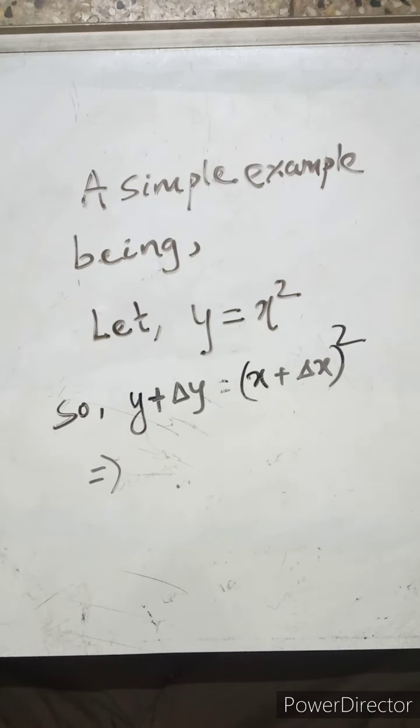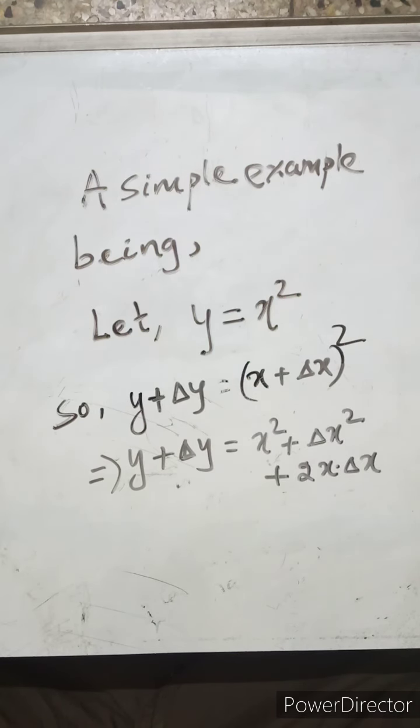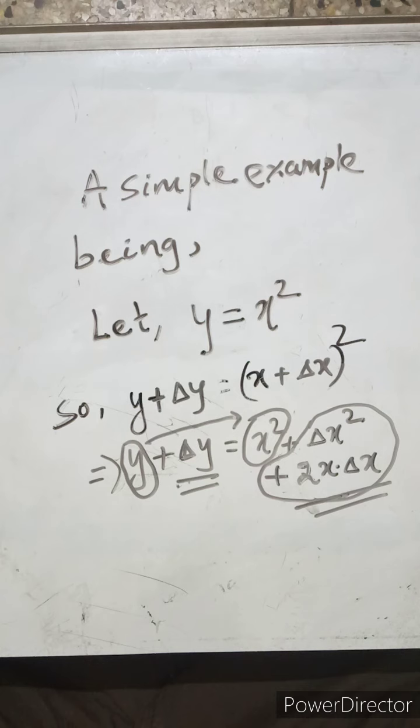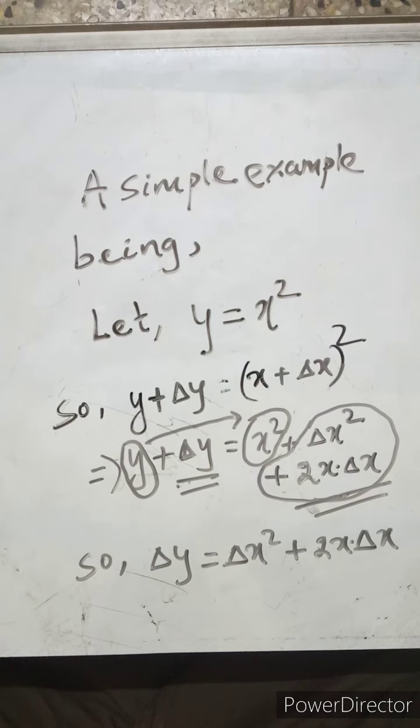So y is equal to x square, y plus delta y is equal to x plus delta x whole square. So just taking it as a plus b whole square form. So x square plus delta x square plus 2x delta x, isn't it? Delta x can be taken as b, so a square plus b square plus 2ab. So we know that y is equal to x square. So what is the value of delta y now? Delta y is equal to delta x square plus 2x times delta x, that we have written, isn't it? So we have that value. Now delta y is equal to delta x square plus 2x delta x.